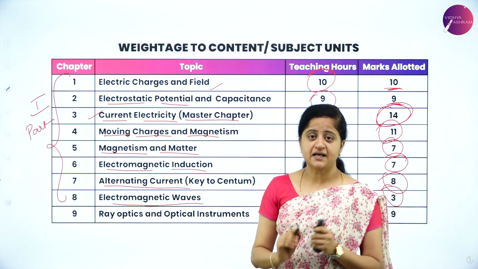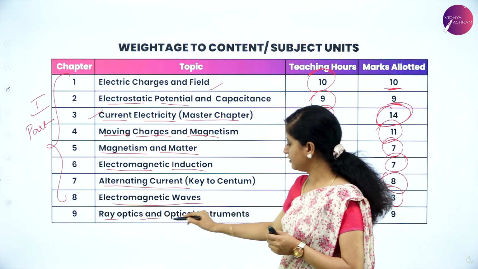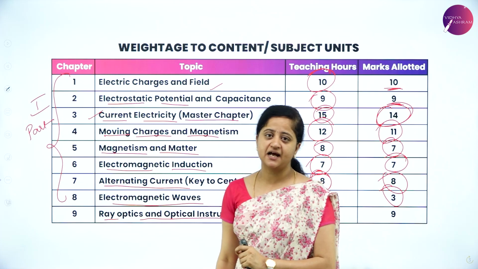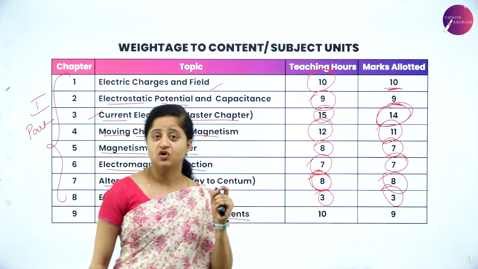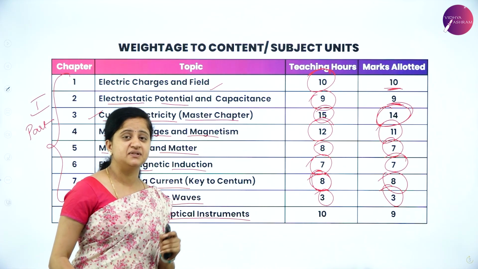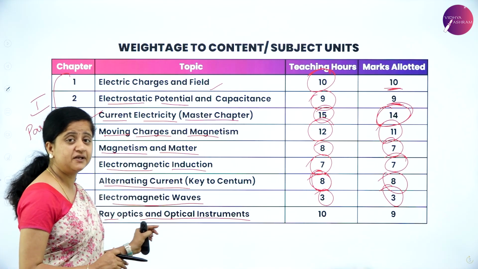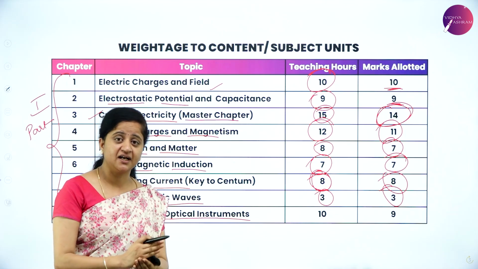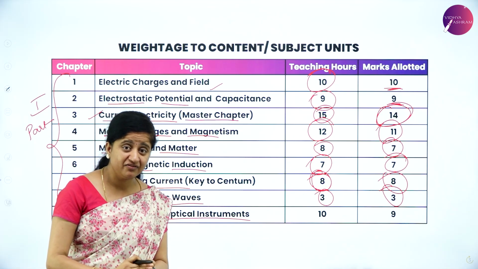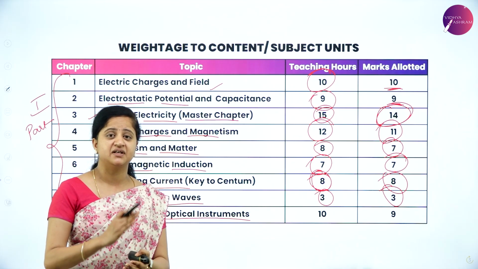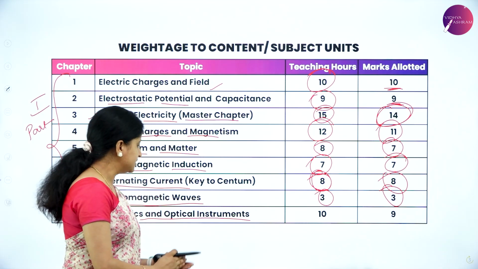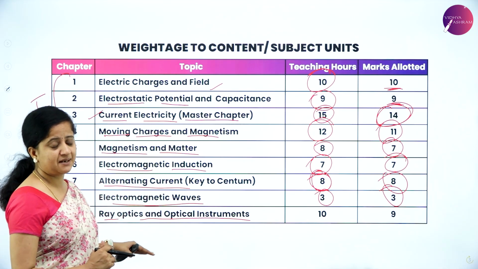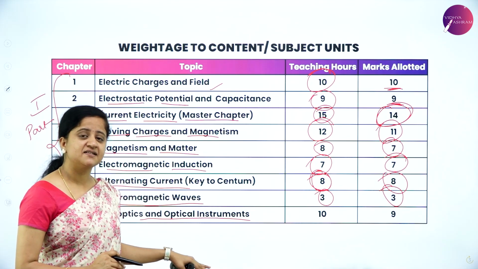And the first chapter under your second part of physics is ray optics and optical instruments. So optics is a branch of physics that deals with the study of light. Ray optics and optical instruments give us many important phenomena, and we can understand so many natural phenomena that we observe in our daily life. And we are going to study about the optical instruments in this chapter, which is really very interesting and easy to score.